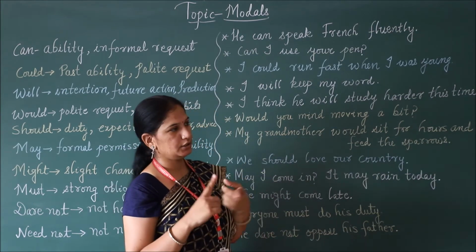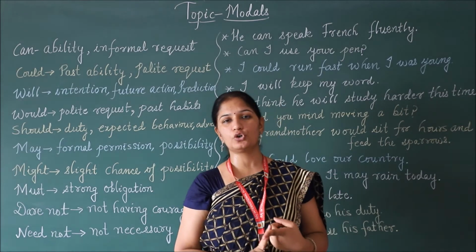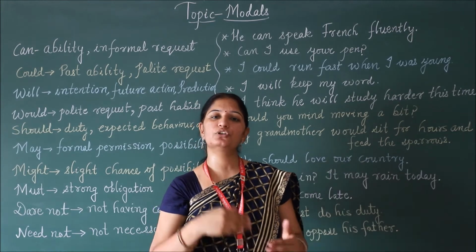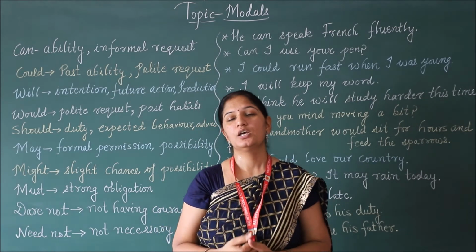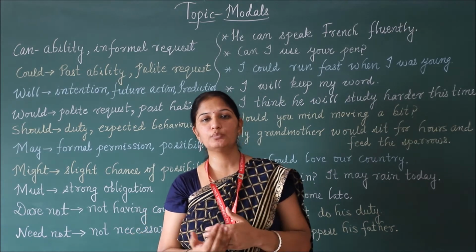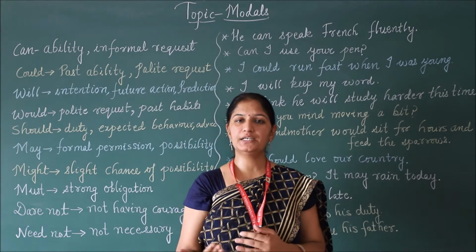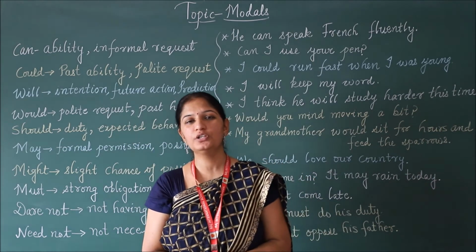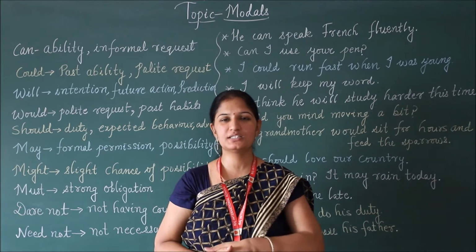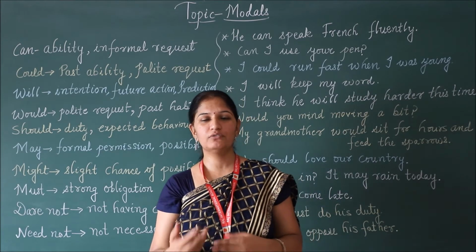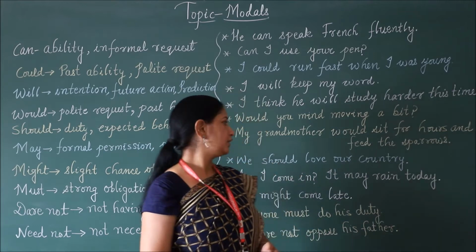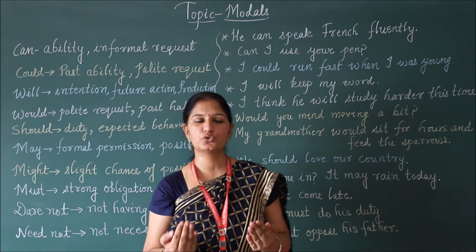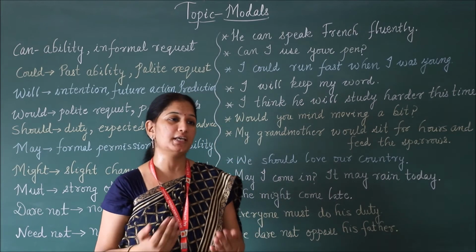So would, there is one more use of would when we talk about the past habits. So for example, my grandmother would sit for hours and feed the sparrows. So in that case, when we are talking about the past habits of somebody, that time we can use would. Next, should. We all know about should because we are very familiar and acquainted with this word, because it is always heard from your elder ones. So you should love your country. So it is your expected behavior that you should love your country, or it is your duty as well.